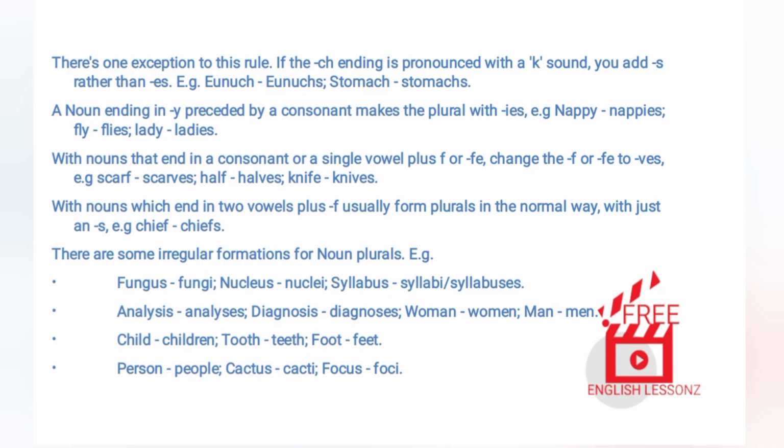stomachs. A noun ending in y preceded by a consonant makes the plural with ies. Examples: nappy, nappies; fly, flies; lady, ladies. With nouns that end in a consonant or a single vowel plus f or fe, change the f or fe to ves. Examples: scarf, scarves; half, halves; knife, knives. Nouns which end in two vowels plus f usually form plurals in the normal way, with just an s. Examples: chief, chiefs. There are some irregular formations for noun plurals. Examples: fungus, fungi.